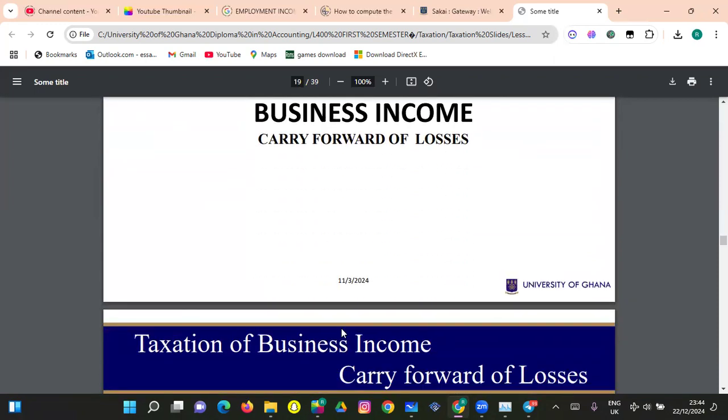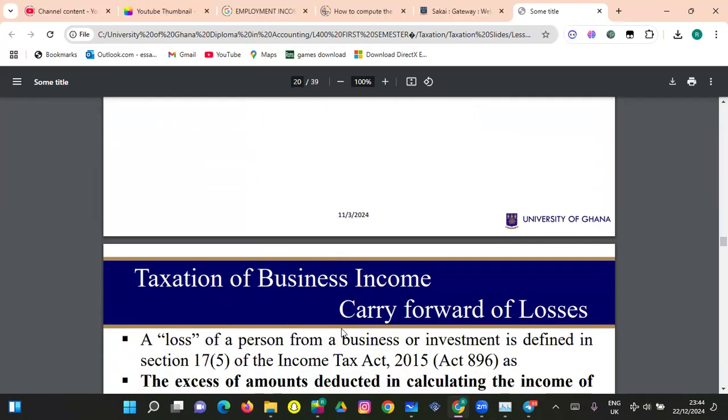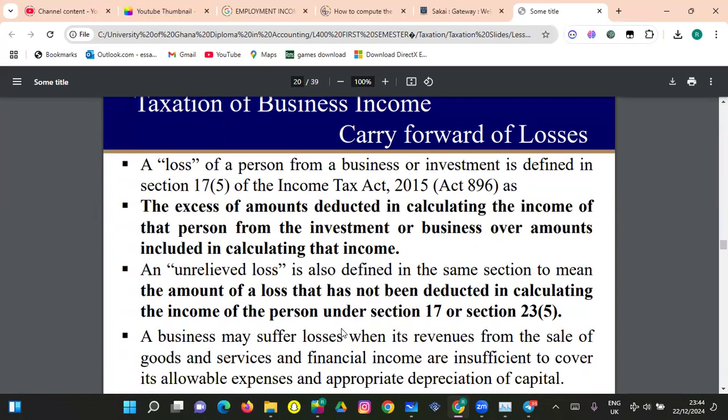So here we are going to talk about how we are going to carry forward business losses. So now let's talk about it. What is a business loss? A loss of a person from a business or investment is defined in section 17(5) of the Income Tax Act 2015, Act 896, as the excess of amount deducted in calculating the income of the person from the investment or business over amounts included in calculating that income.